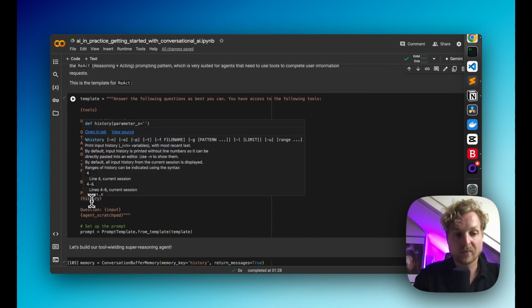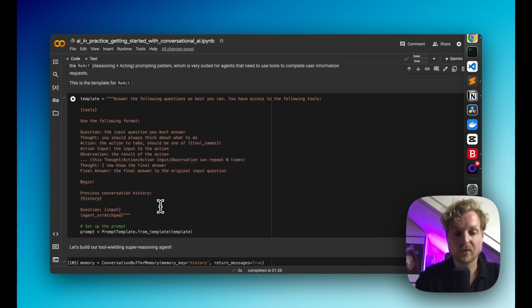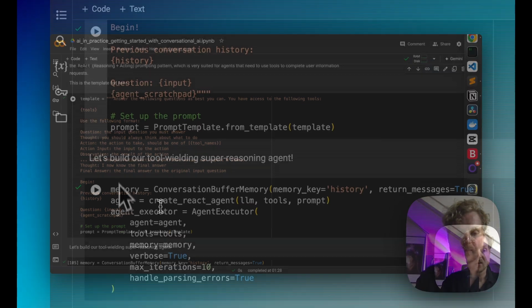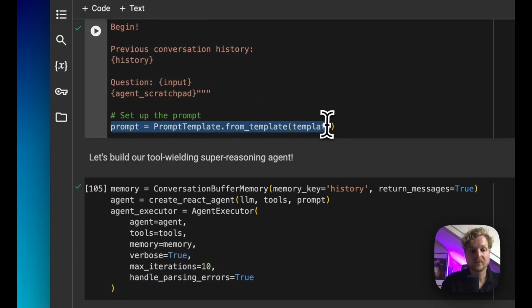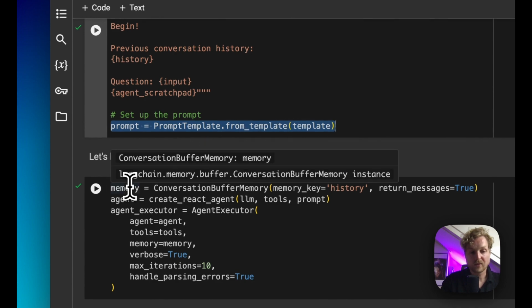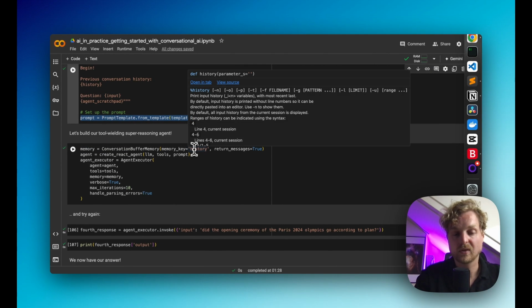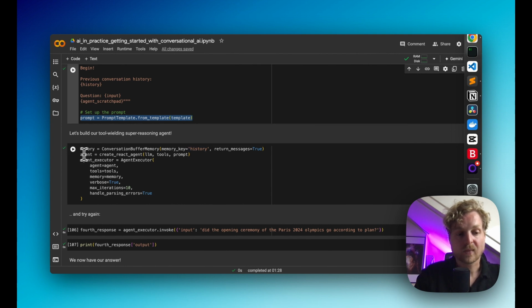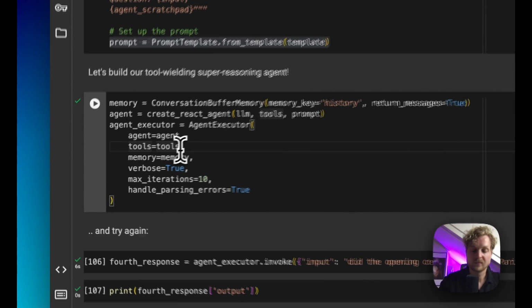What we're also doing in this prompt template is giving it access to conversational history, which you can use as additional context, so users don't need to input the same information time and time again. So we've set up the template here, and we're also going to pass it a memory object, which is a way to store the message history in Python. And then we create our agent, and we pass it in a LangChain wrapper with the tools and the memory, along with several other settings.